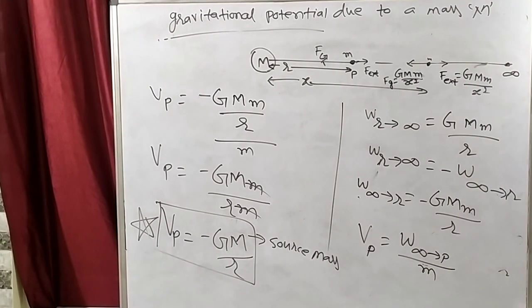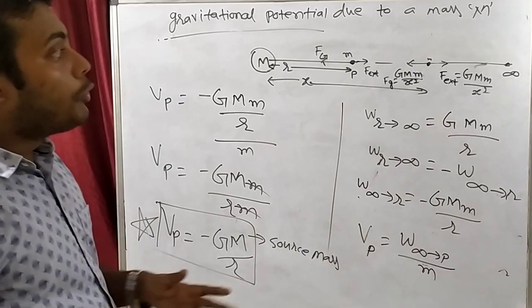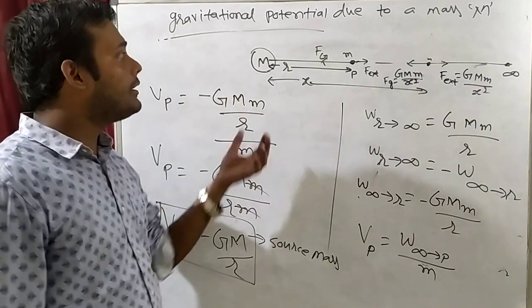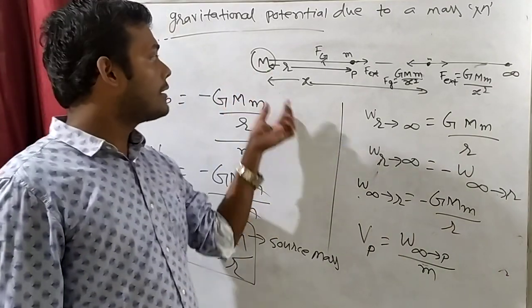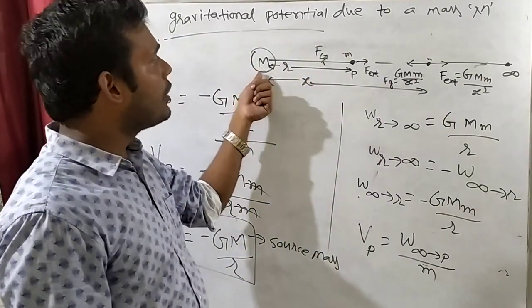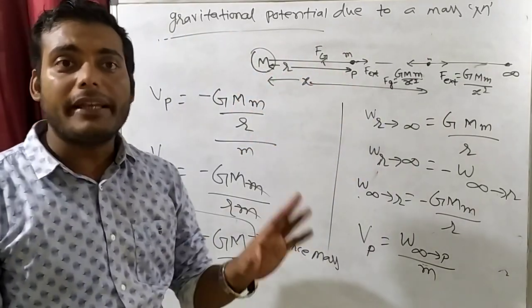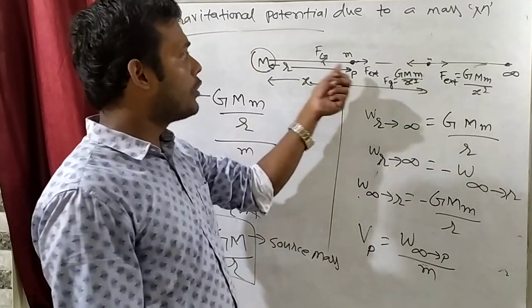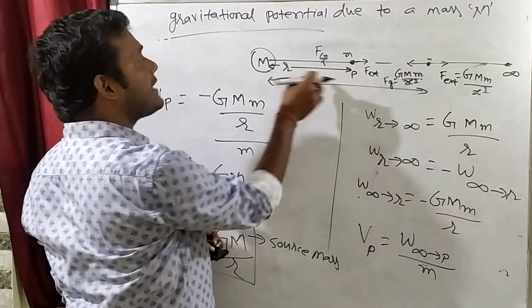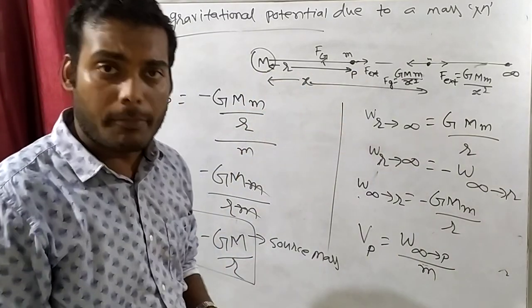Revising this once again. Understand this. What I have done is that I have taken a source mass. We have to find potential due to source mass at point P. हमें क्या पता करना है? Potential due to source mass at point P. तो I have supposed that point P is kept at a distance r from the source mass. Clear?